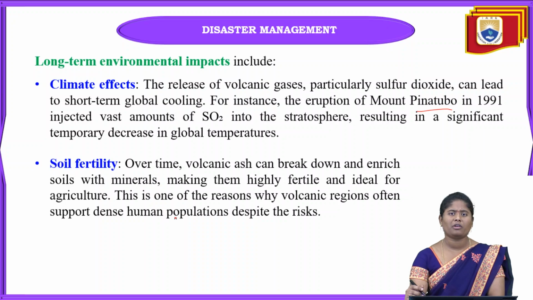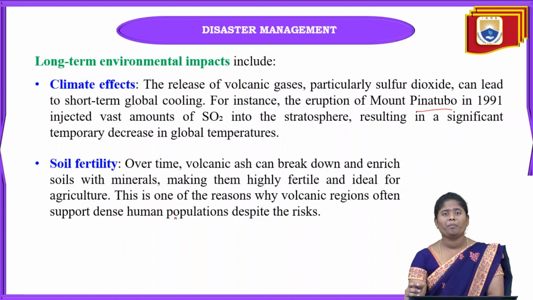After the volcanic ash goes onto the earth surface, after some time it will cool down. At that time that agricultural field is going to have numerous types of very good minerals, and when we grow crops there, it gives very good crops at that time.